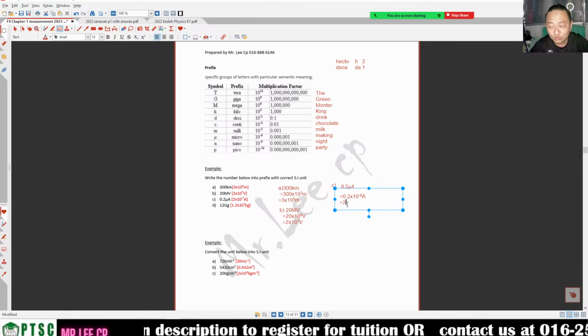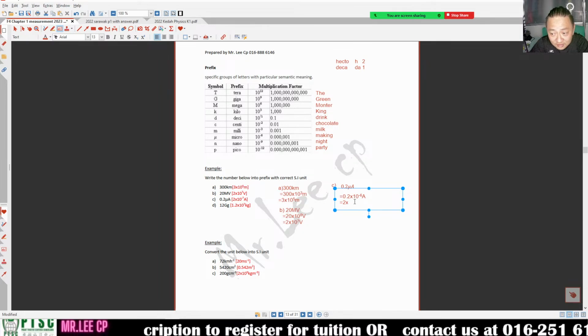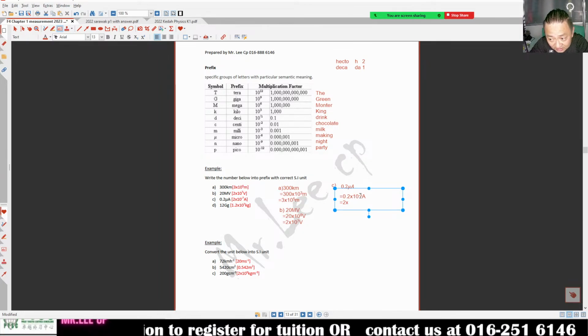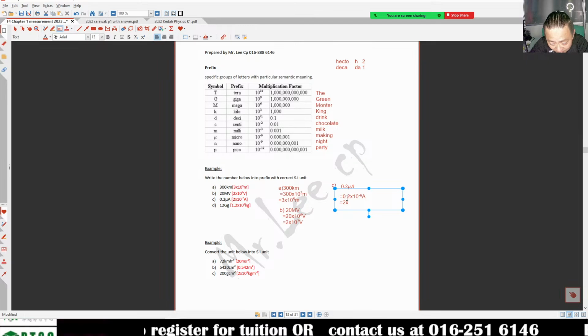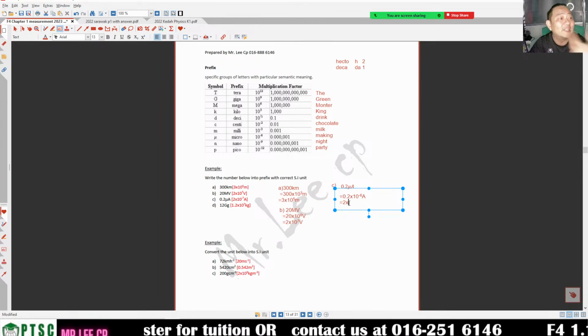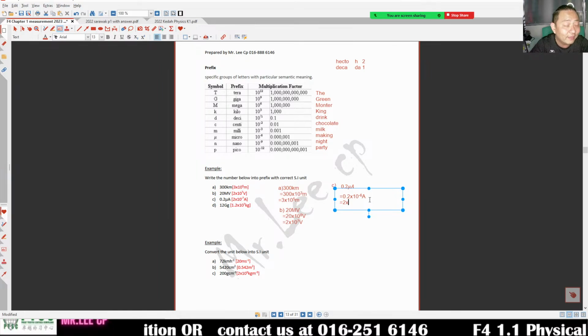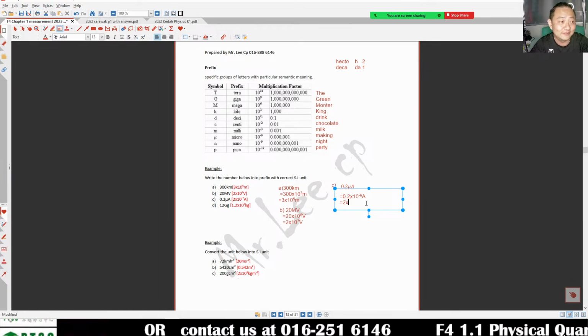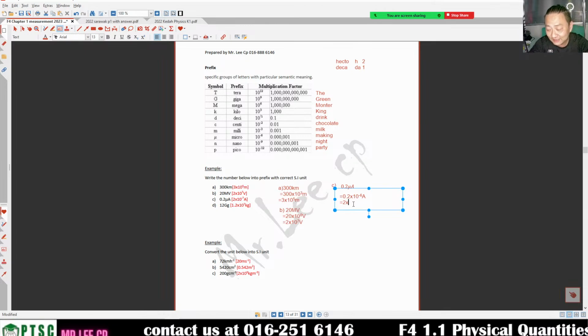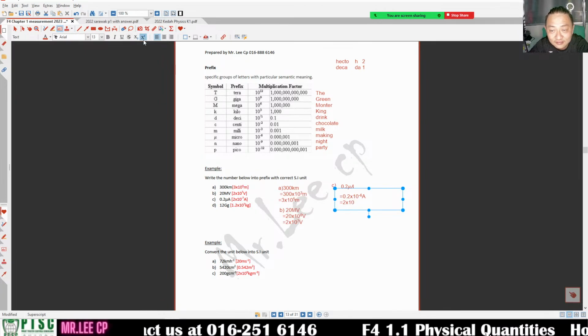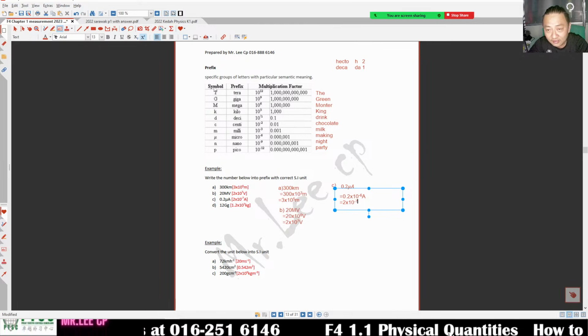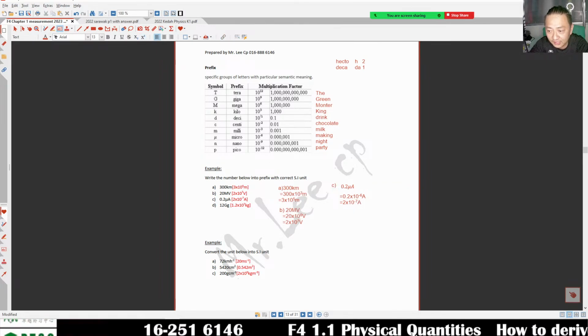So 2 times 10 to the power -6. This one 0.2 becomes 2, getting bigger, so at the back has to become smaller by 1. -6 minus 1 is -7. Unit ampere, SI unit.